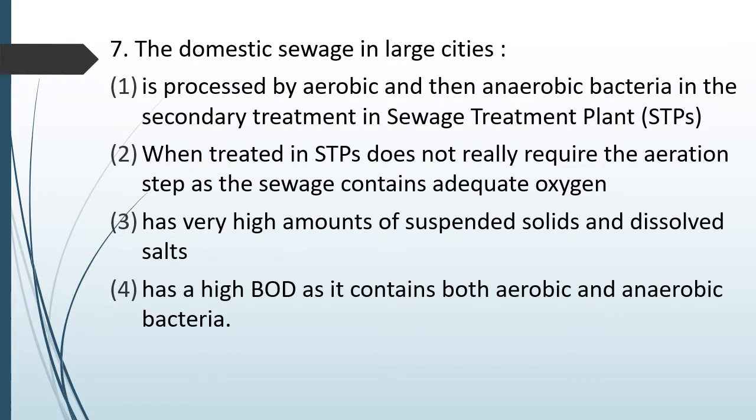Question number 61. The domestic sewage in large cities is processed by aerobic and then anaerobic bacteria in secondary sewage treatment plant. When treated in STPs, does not really require aeration step as the sewage contains adequate oxygen, has very high amount of suspended solids and dissolved salts, has high BOD as it contains both aerobic and anaerobic bacteria. Domestic sewage in large cities. The correct answer is option 1, is processed by aerobic and then anaerobic bacteria in secondary sewage treatment plant.